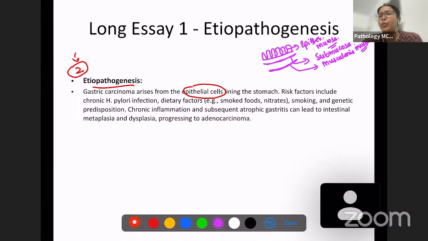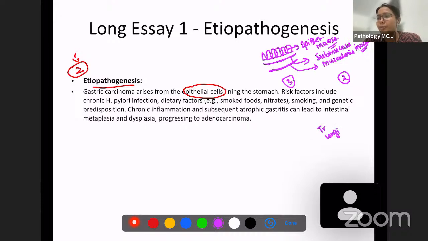Then you are going to have a muscle layer, which is composed of smooth muscles only, but they are going to have layers of muscles. In the stomach, you're going to have 3 layers of muscle. In other parts of the gastrointestinal tract, you have only 2 layers of muscle, which are transverse and longitudinal.